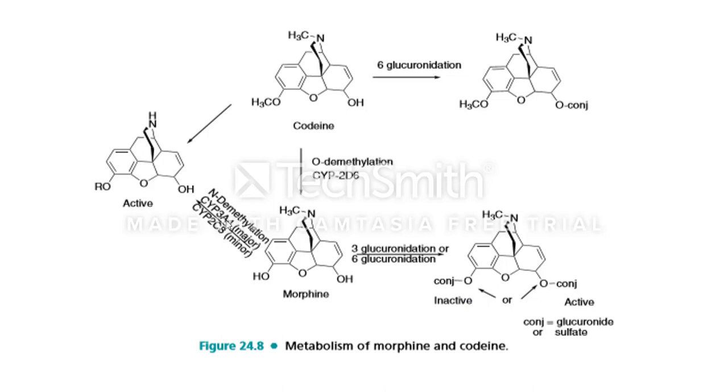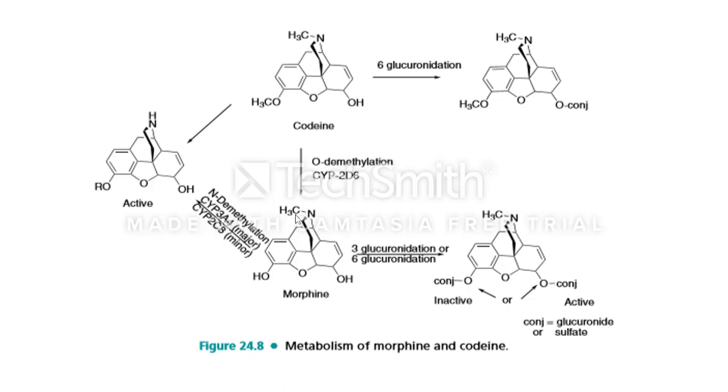The next metabolic pathway of morphine is N-demethylation, carried out by liver cytochrome enzymes, major and minor. Cytochrome P3A4 is the major enzyme, and cytochrome P2C8 is minor. These enzymes are used in the demethylation of morphine.